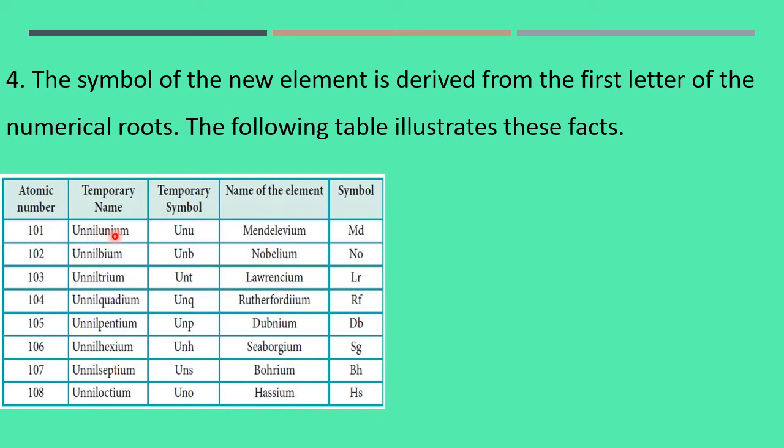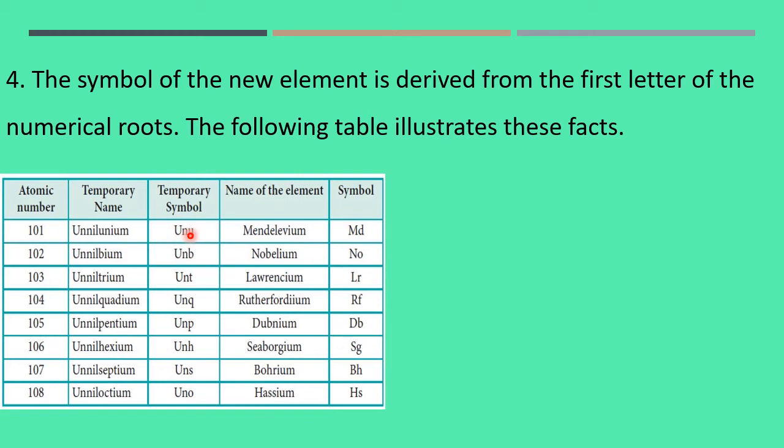What is the name here? Name is Unnilunium. Accordingly, the symbol is made: from the un, U is taken; from the nil, N is taken; and from the one more un, U is taken. So UNU is the symbol.